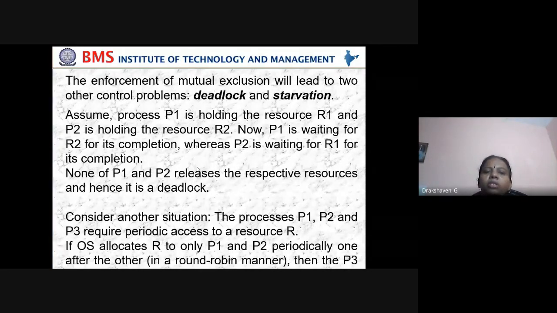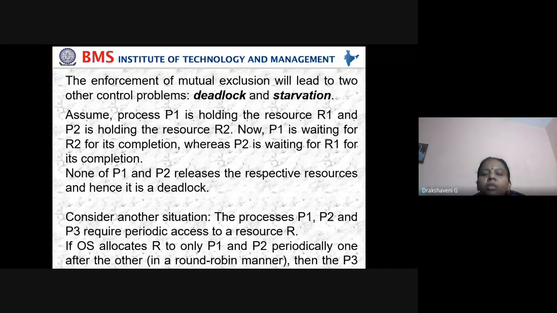Assume process P1 is holding the resource R1 and P2 is holding the resource R2. Now P1 is waiting for R2 for its completion, whereas P2 is waiting for R1 for its completion. Neither P1 nor P2 releases its respective resource, and hence it is a deadlock. Consider another situation. The processes P1, P2 and P3 require periodic access to a resource R.